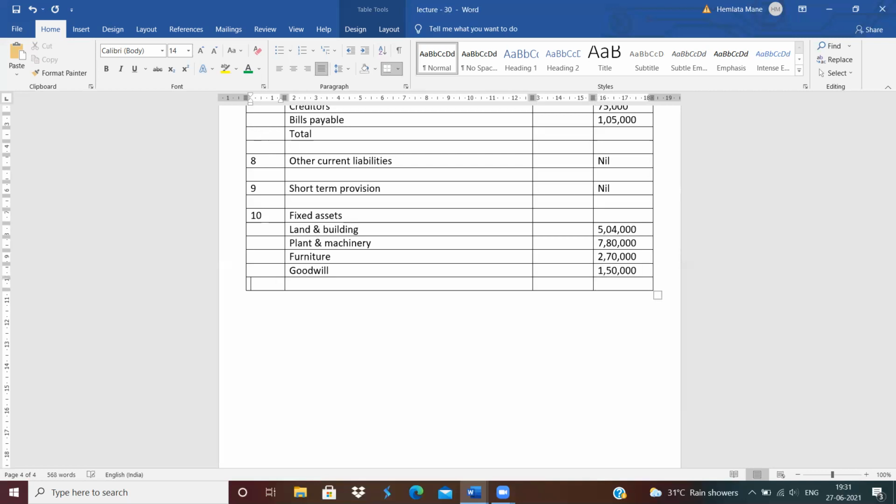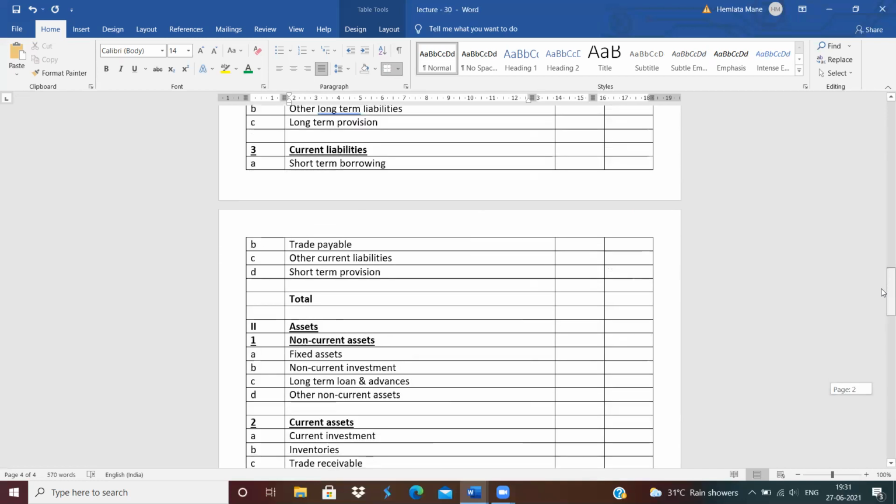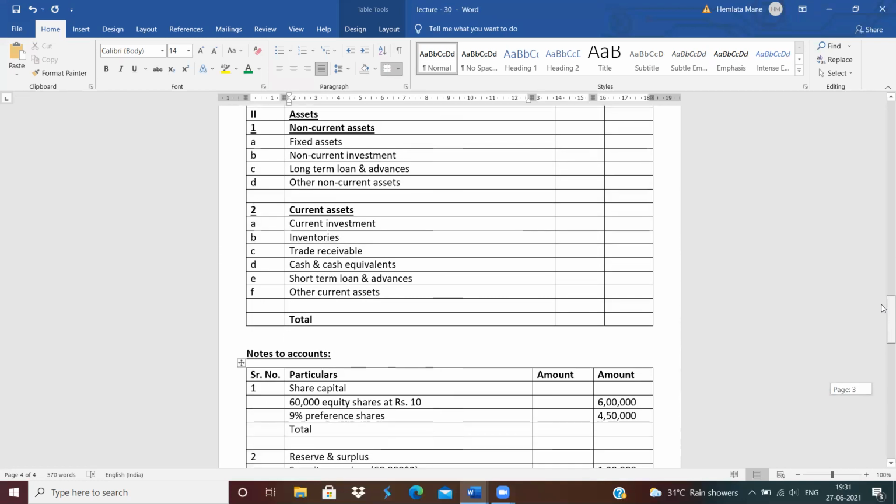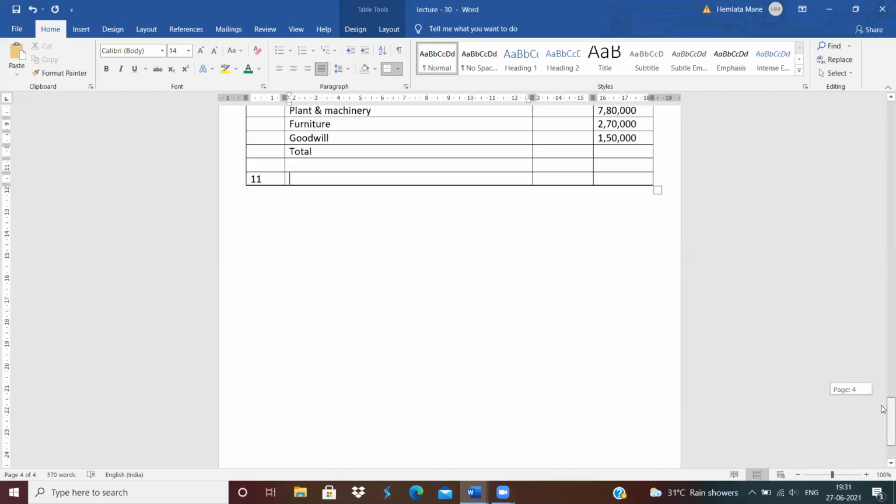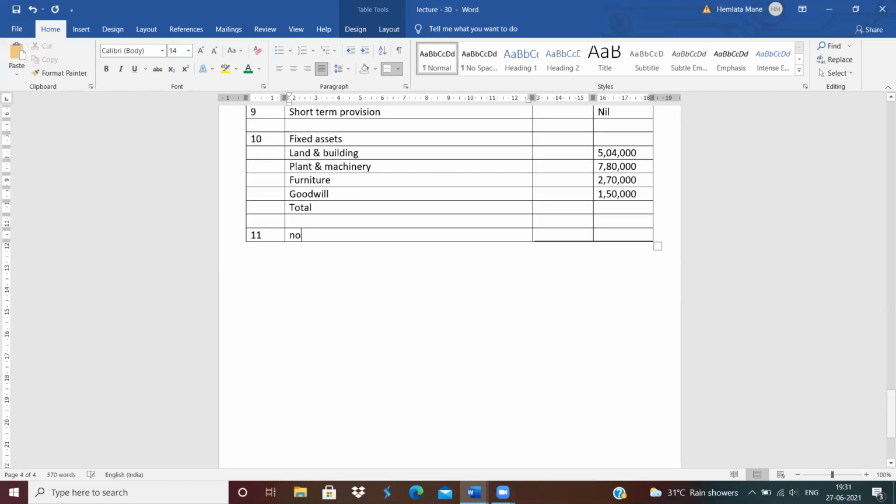Next, leave one line for total. Again, leave one line and give the next heading. See, after fixed assets, which is the next heading? After fixed assets, non-current investment. So write down non-current investment.